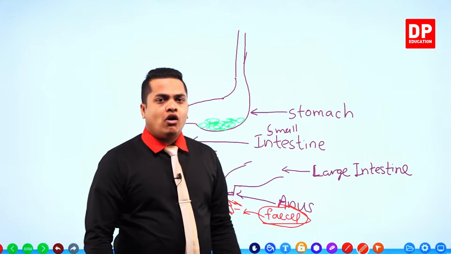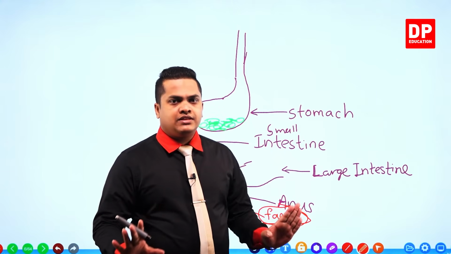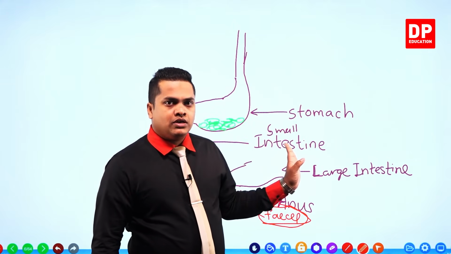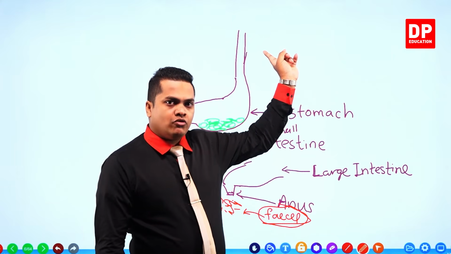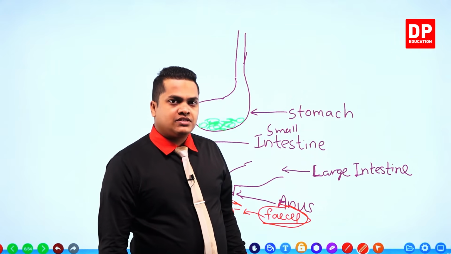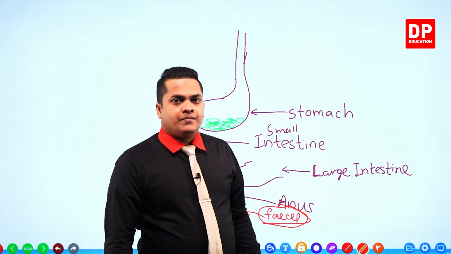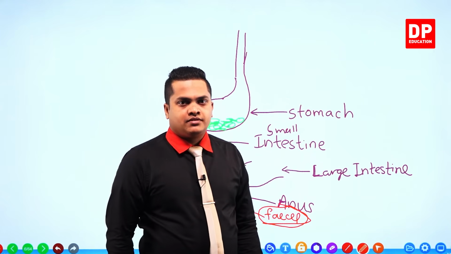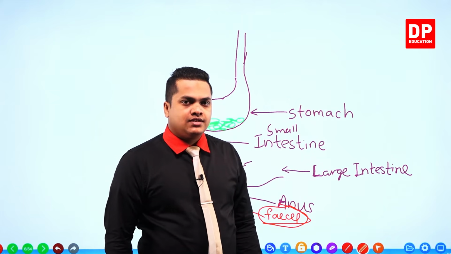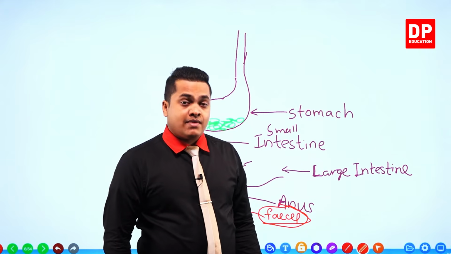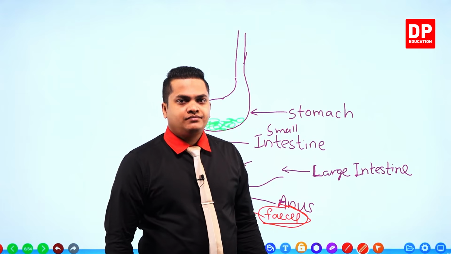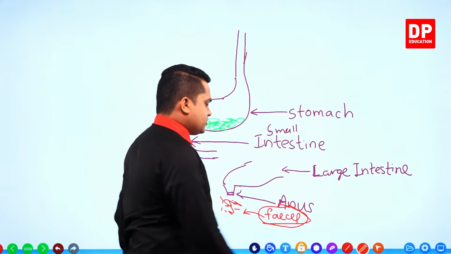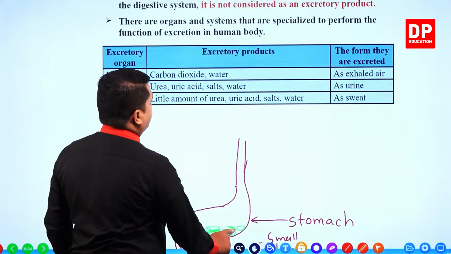So my dear children, the whole process is happening not within the cells, but within this tube line, starting from the mouth to the anus. It's a closed tube. So fecal materials cannot be considered as excretory substances. Remember that, because these things are not created from biological reactions within the cells. Right, so I'm going to move on with the slide once again.